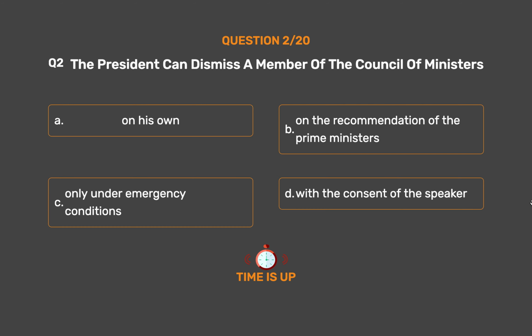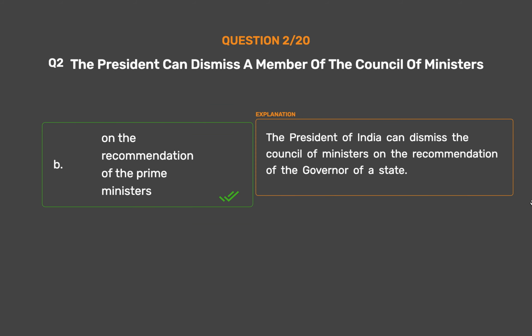The correct answer is Option B. On the recommendation of the Prime Minister, the President of India can dismiss the Council of Ministers, and on the recommendation of the Governor of a state.